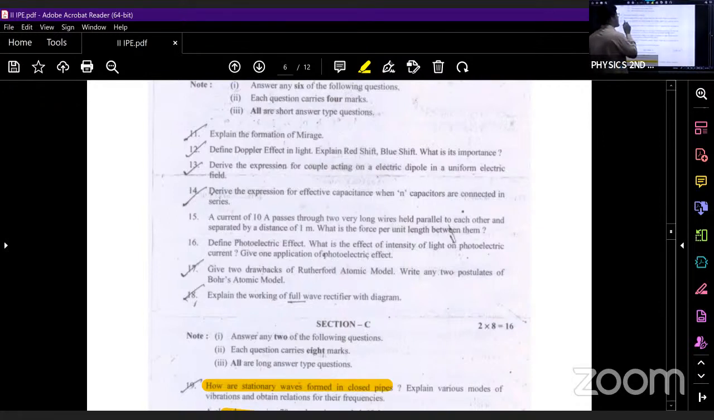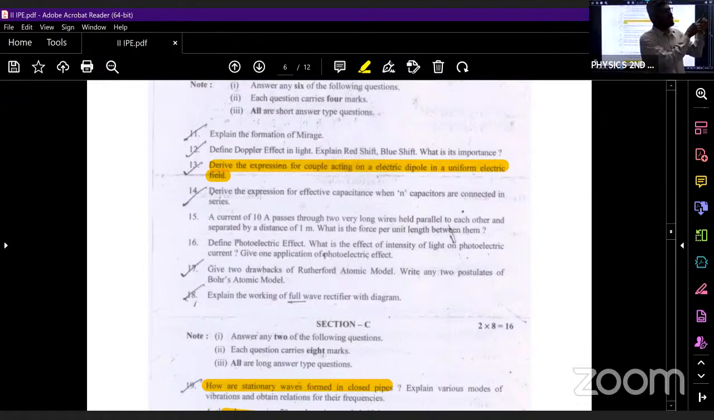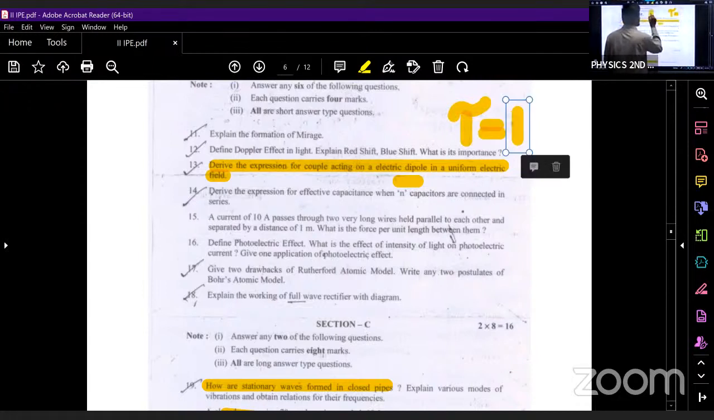So what is the next question? Derive the expression for couple acting on an electric dipole in a uniform electric field. What we have discussed is that whenever an electric dipole is placed in a uniform electric field, the net force on the dipole will become 0 and the electric dipole will start to oscillate. Once it is oscillating, torque will be produced, and the final formula we get is tau is equal to P E sin theta.